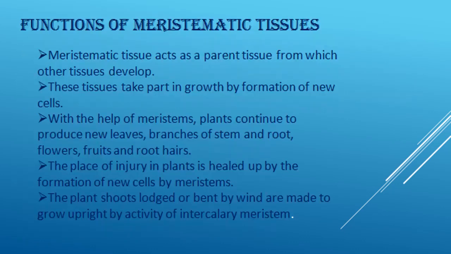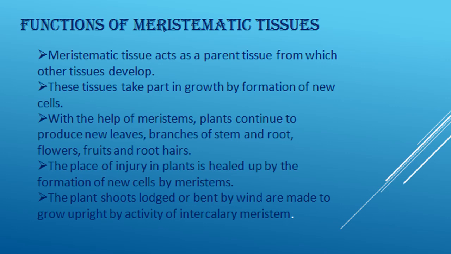Functions of meristematic tissues. As we have seen, meristematic tissues contain cells which are dividing continuously. This means they act as a parent tissue from which other tissues develop. These tissues take part in growth by formation of new cells.